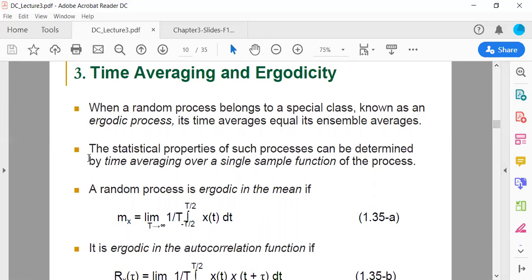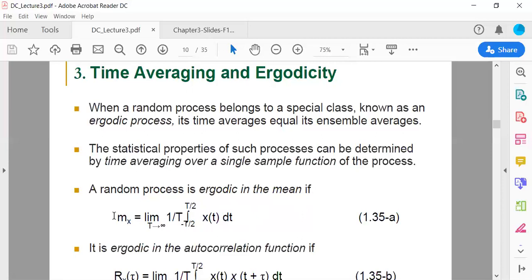The statistical properties of such processes can be determined by time averaging over a single sample function of the process, because both the ensemble and time averages are the same. So the statistical properties of that random process can be determined only by time averaging over a sample function. A random process is ergodic in the mean if the mean is equal to the limit as T approaches infinity of 1 over T times the integral from minus T by 2 to T by 2 of x of t dt.